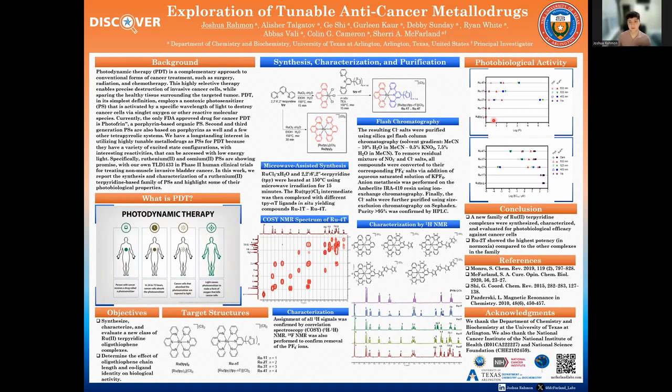In conclusion, a new family of Ru(II) terpyridine complexes were synthesized, characterized, and evaluated for photobiological efficacy against melanoma cancer cells, and Ru2T showed the highest potency in normoxia compared to other complexes in the family.